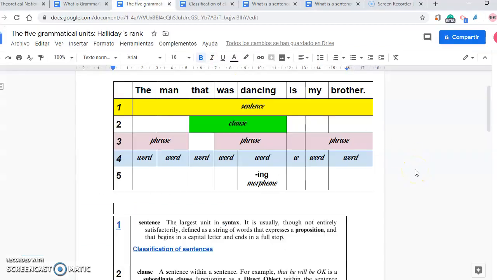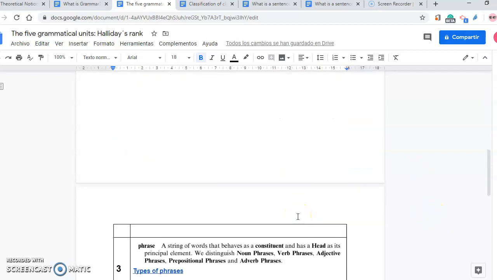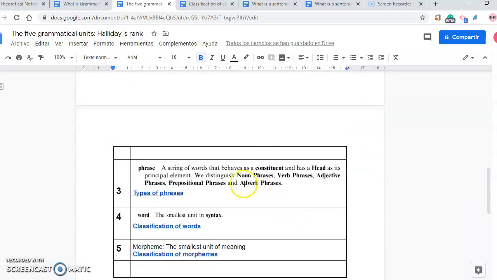So now we are going to go on with the phrases. I was saying that the man is a phrase because it is a group of words with a head that is man, so it is a noun phrase. Was dancing is a verb phrase, and my brother is a noun phrase also. So let's look at phrases here. We've got types of phrases.